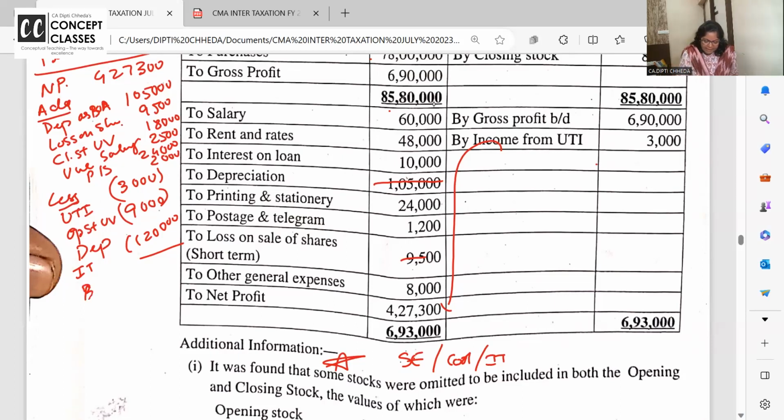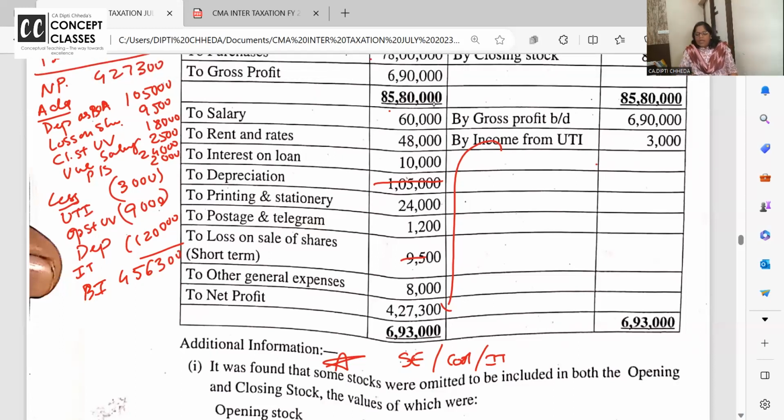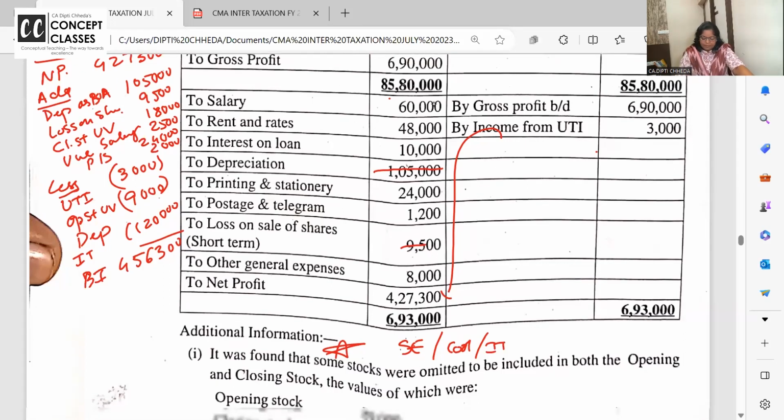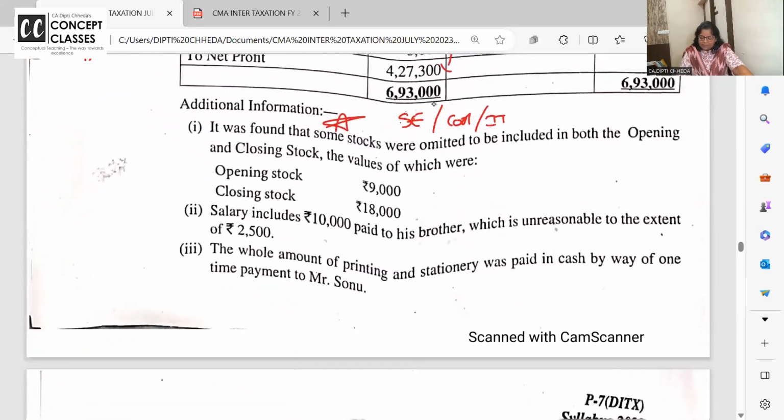Your business income as per income tax is 4,56,300. 4,56,300. Might be I feel this paper is easy because this is the first time they have included direct tax in GST all for 100 marks. Because otherwise paper for old syllabus was really technical, अच्छा ही level था, मतलब थोड़ा tough ही था. They asked AOP income and all for old syllabus. Okay, so business income we have computed for 6 marks, but there is something more.